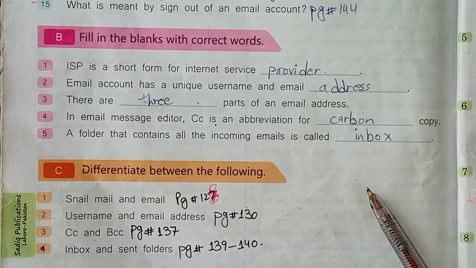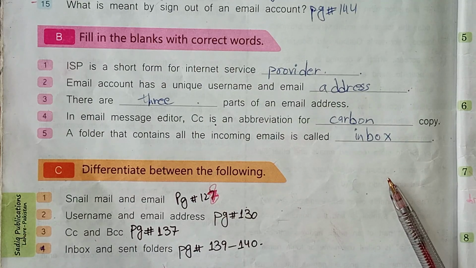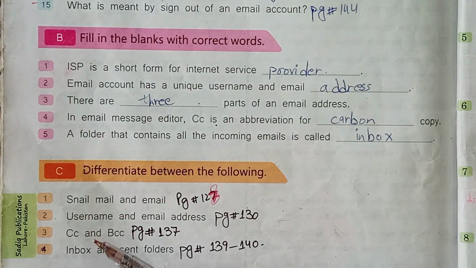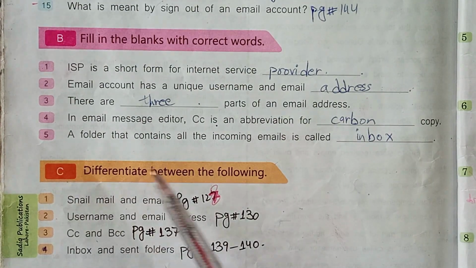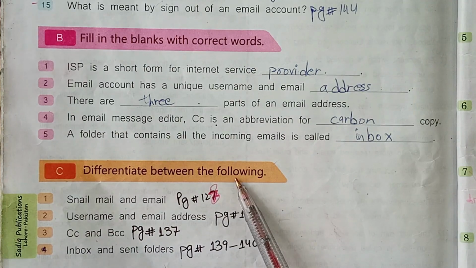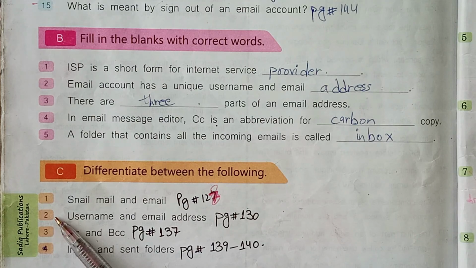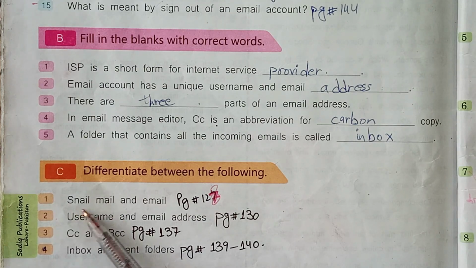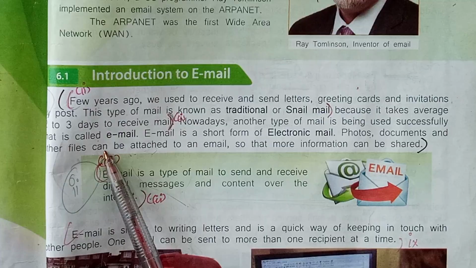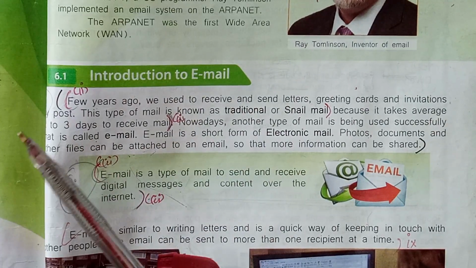Unit number 6, electronic mail. Today we are going to start our new exercise, that is exercise C. Differentiate between the following. Today we are going to cover the first two parts of exercise C. Number 1 is snail mail and email. Its answer is starting from page number 1 to 7.